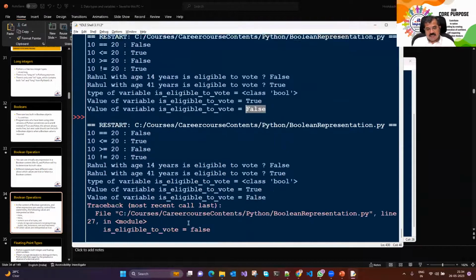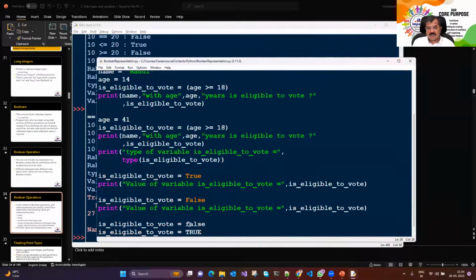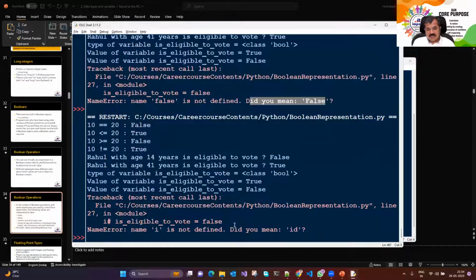लेट्स सी. I want to run it generates an error. कहता है false लिखा आपने, is not defined. Did you mean false F capital? Okay, so this is an error. ये error है, इसे हम comment out करते हैं. ये error है, we commented out. True की बात देखते हैं अभी. तो I run this code. नहीं कहता है.